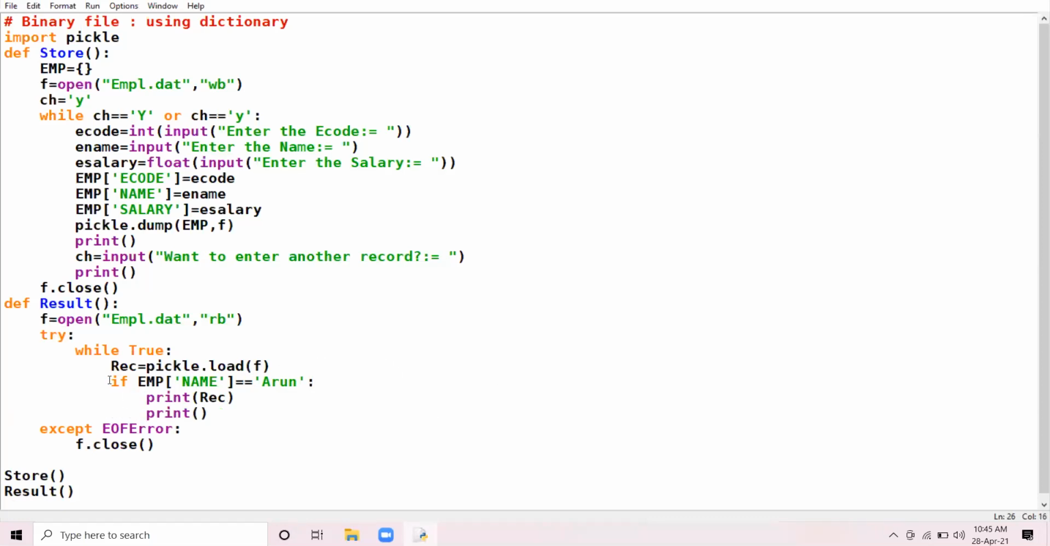You can check the condition which I have created here. The condition was display the record of that employee whose name is Arun. So I have taken the corresponding key that will help me to find out the record satisfying my criteria. Since I have to search on the basis of name, I have taken the same key here. Name of dictionary, square bracket, name, and it should be equal to Arun. Let us run it.